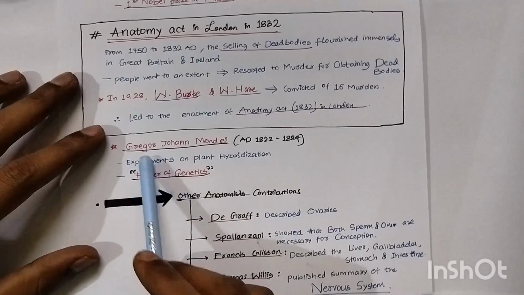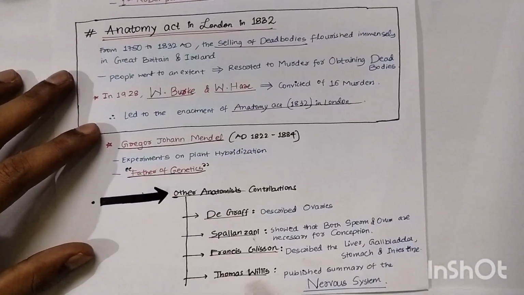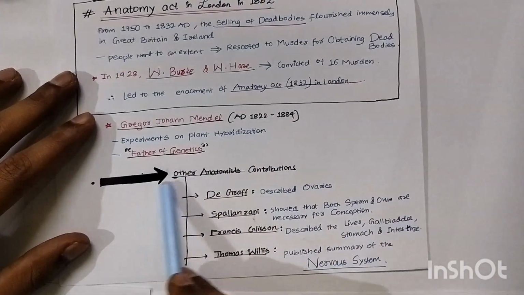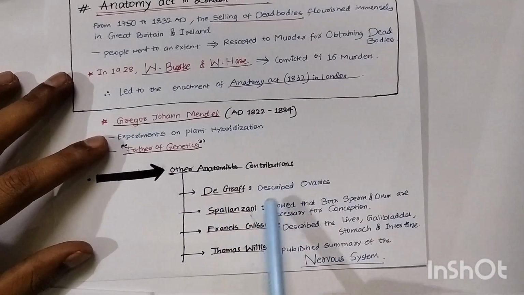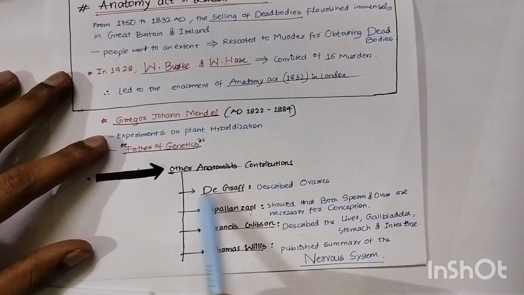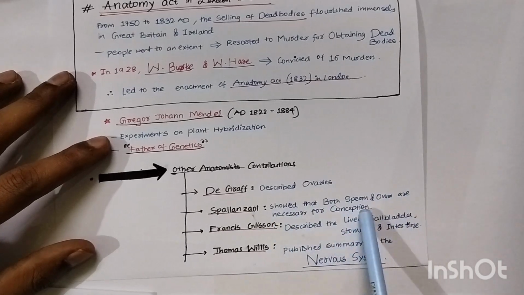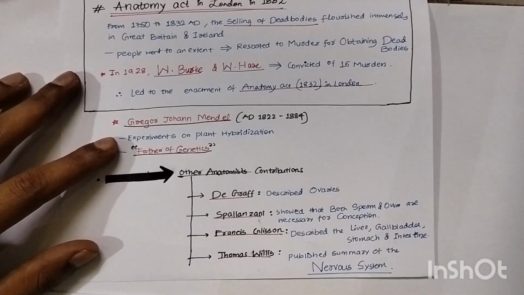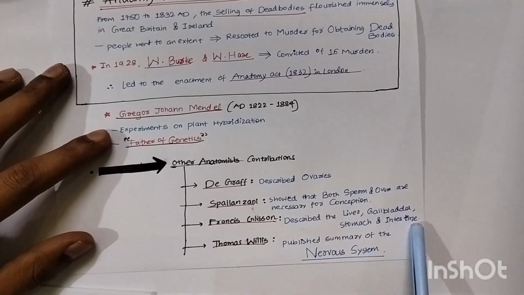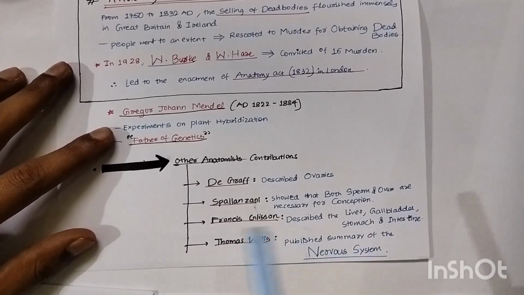So again, next is Gregor John Mendel. You'll have been hearing his name since childhood, right? Experiments on plant hybridization, father of genetics. Other anatomists' contributions: De Graaf, Spallanzani, Francis Glisson, Thomas Willis. De Graaf described ovaries, and Spallanzani showed that both sperm and ovum are necessary for conception. Francis Glisson's capsule, you know, right? Described in the liver, gallbladder, stomach, intestine, and kidney. Thomas Willis published a summary on the nervous system.